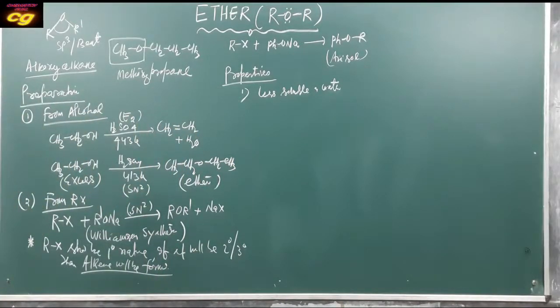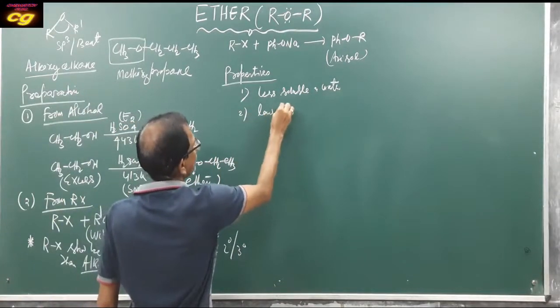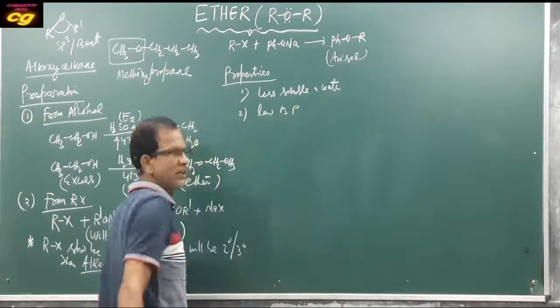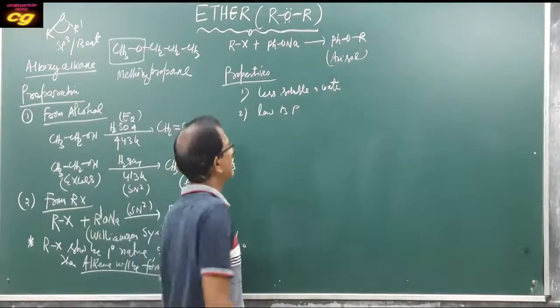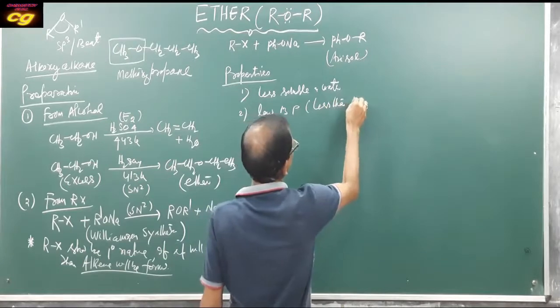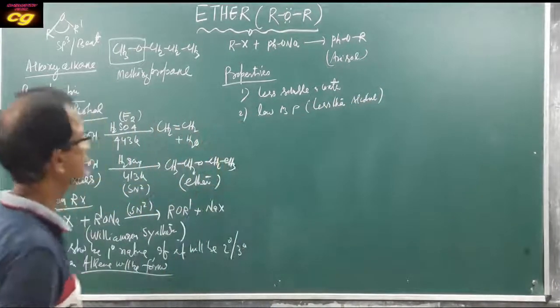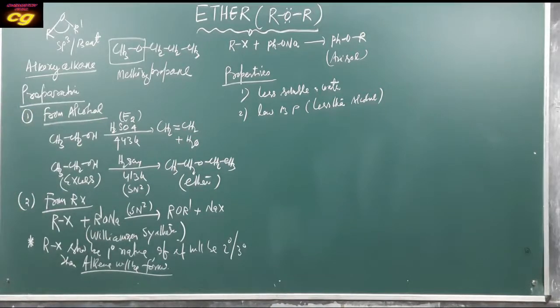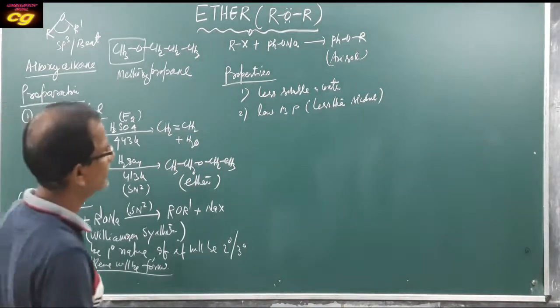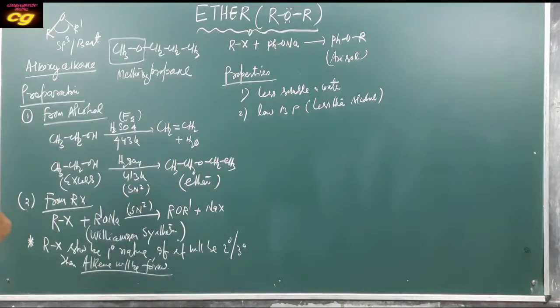It also has a very low boiling point, lower than alcohol. So less soluble and low boiling point. These are very important properties of ether.